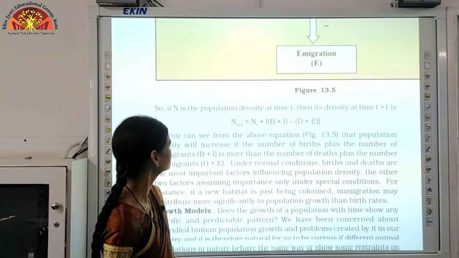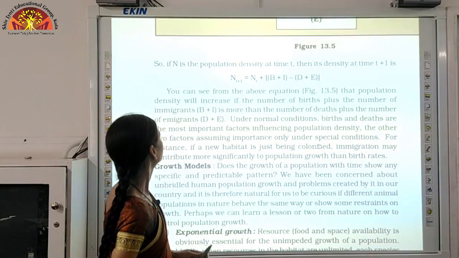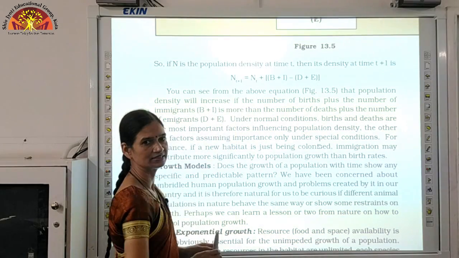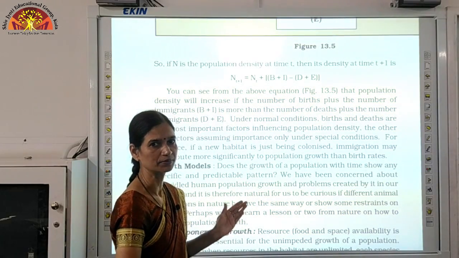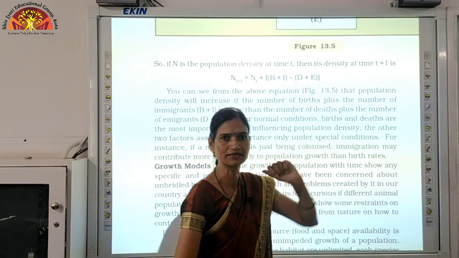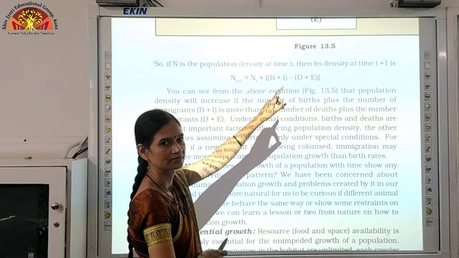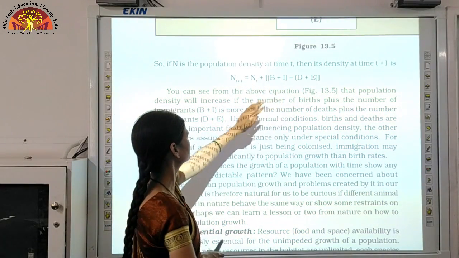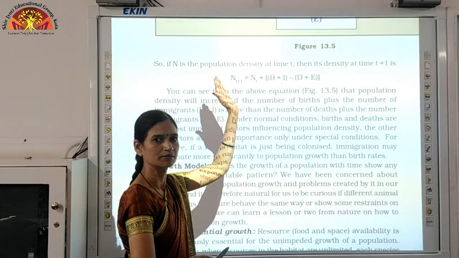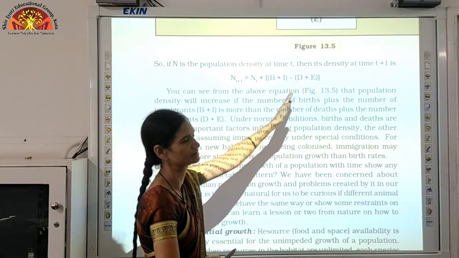There is an equation, this you have to remember, it is very important. If N is the population density at time t, then its density at time t plus 1, that means after some time, we can calculate by this equation.